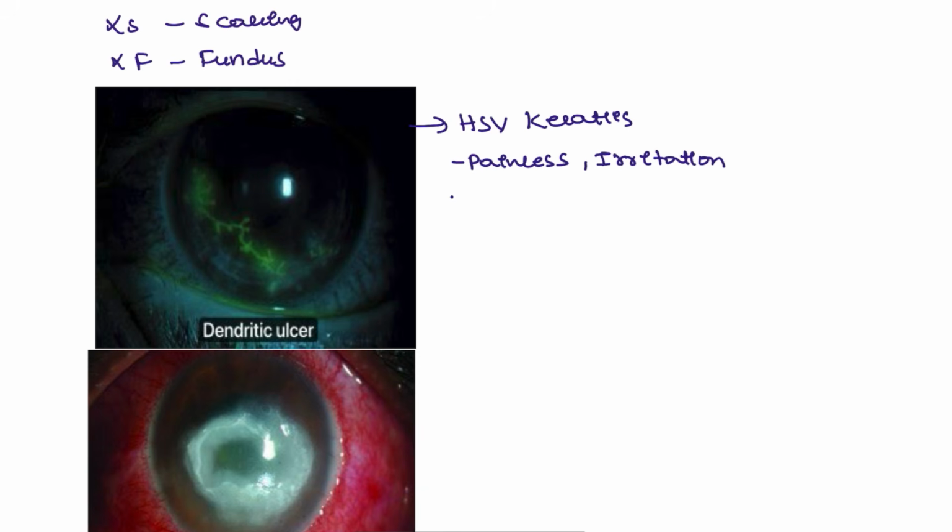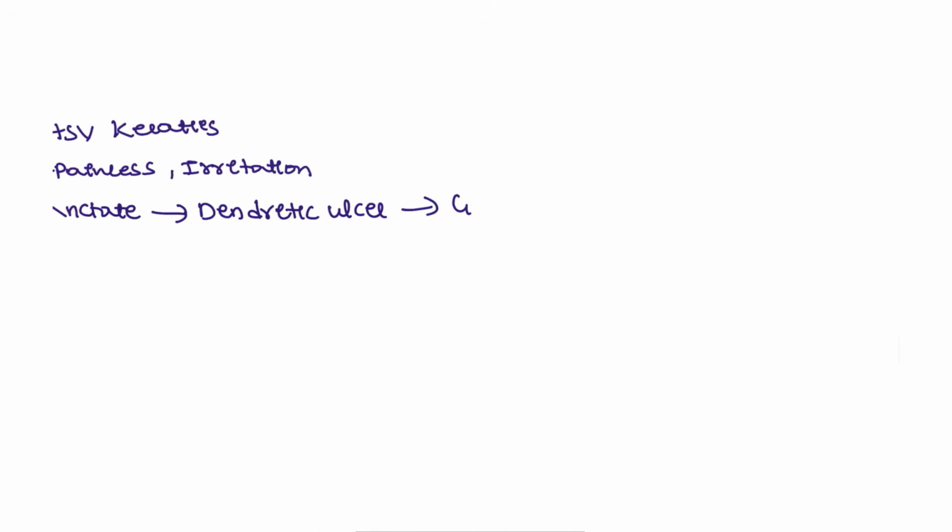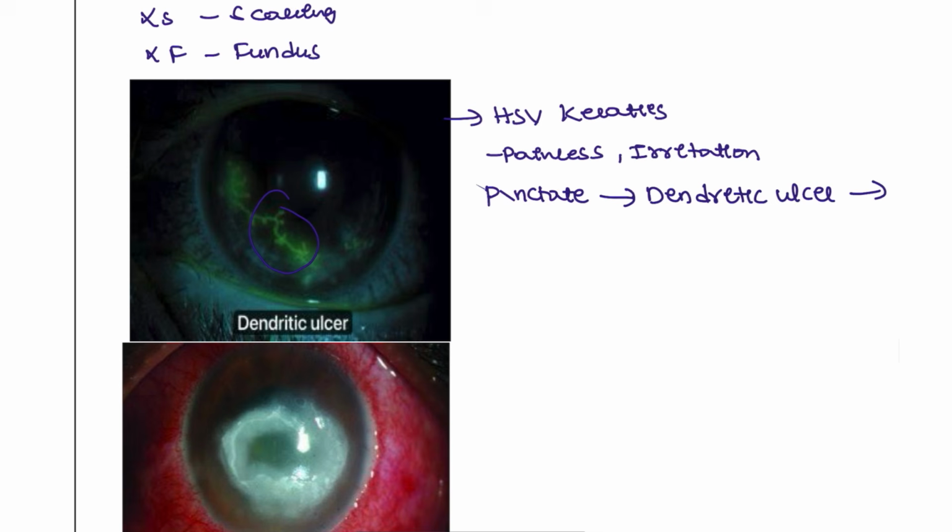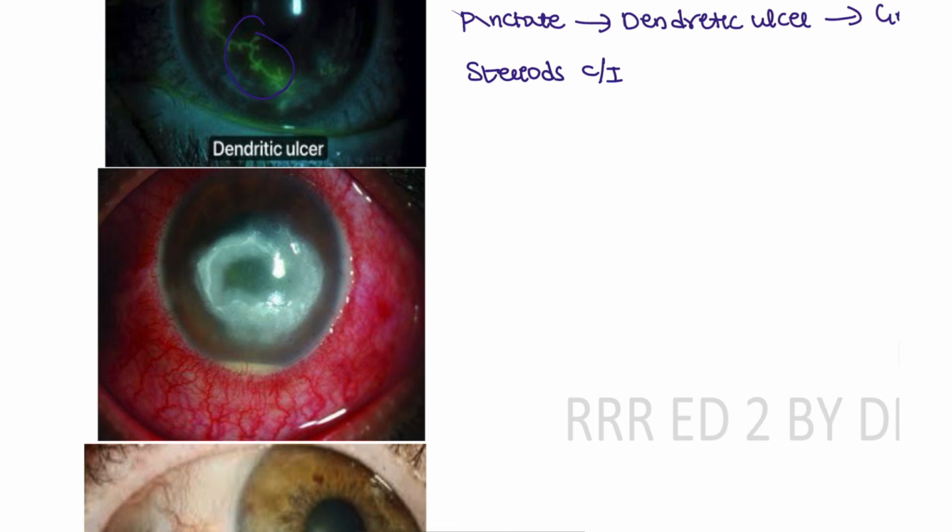Early, it is going to cause punctate keratitis. If it is not treated, then a dendritic ulcer is formed like this. Even if you don't treat this as well, it can form a geographic ulcer, like a map. Geographic ulcer is formed in these patients. And what is the treatment? Antiviral. But the thing that you have to remember, steroids are contraindicated. But for herpes simplex with necrotizing disease, then you have to give steroids. So there is a difference between these two.